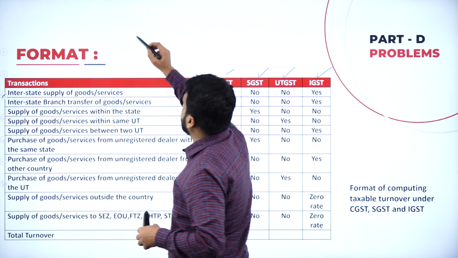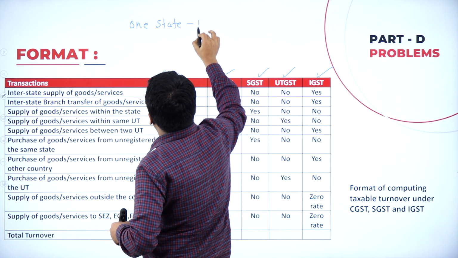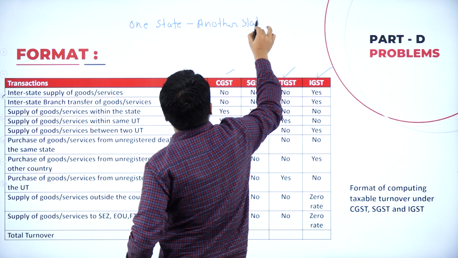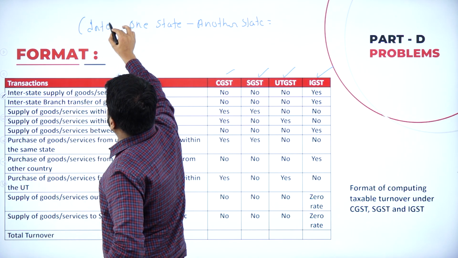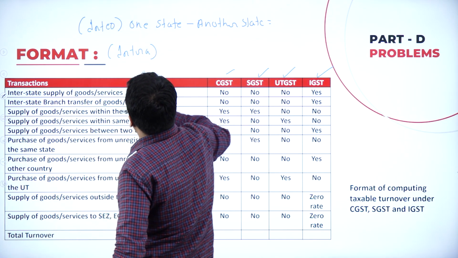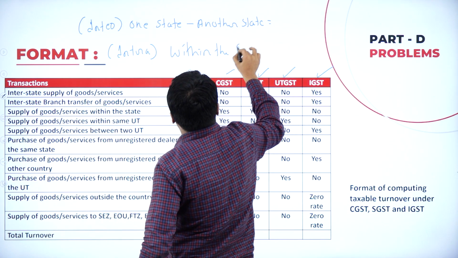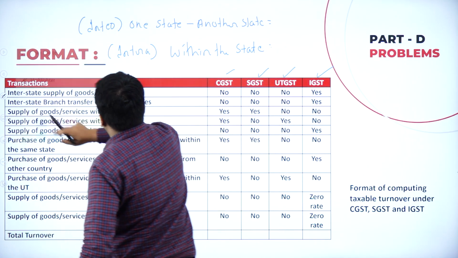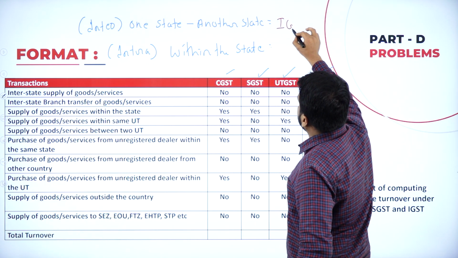I'll show you. One state to another state, we call this inter. One more is intra, within the state. So what will happen in this? One state to another state, always IGST.